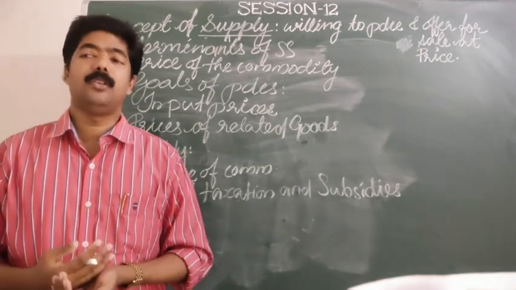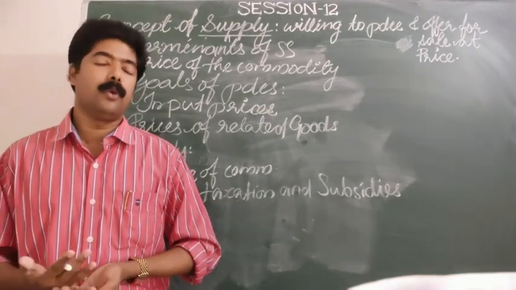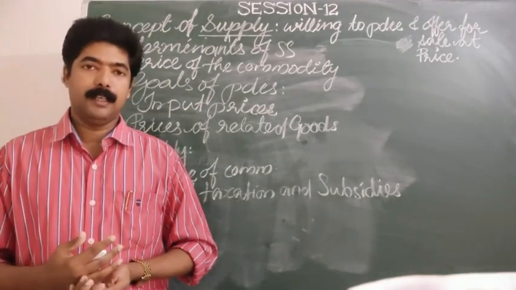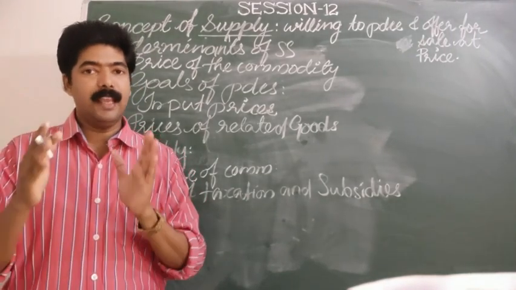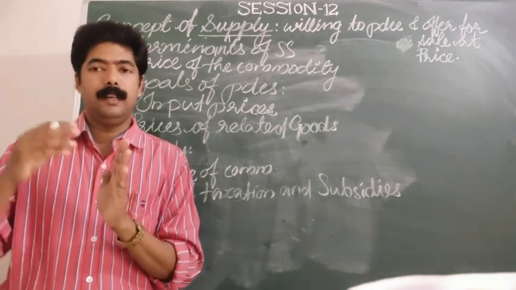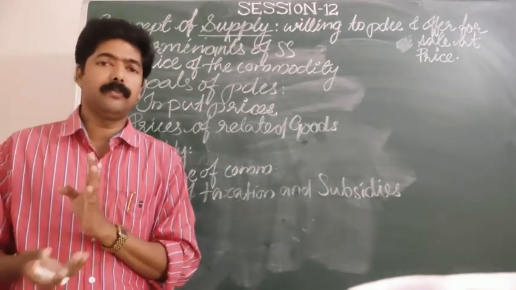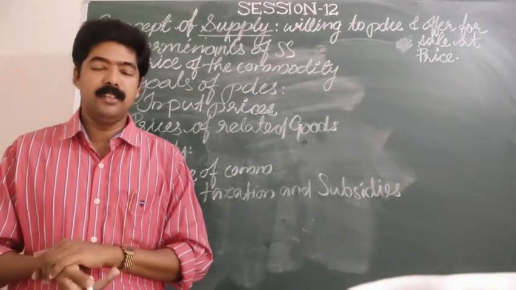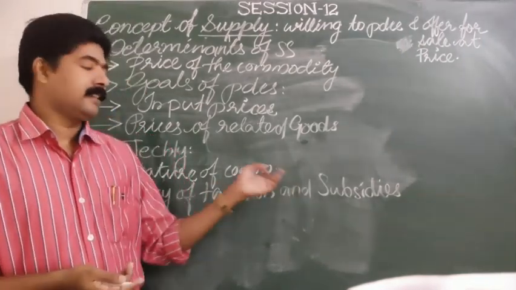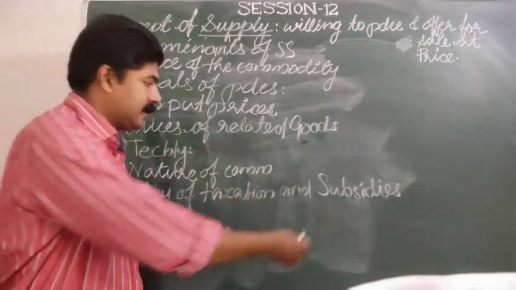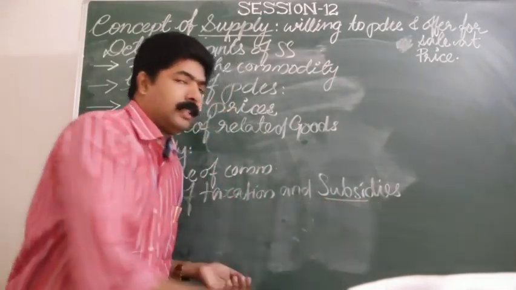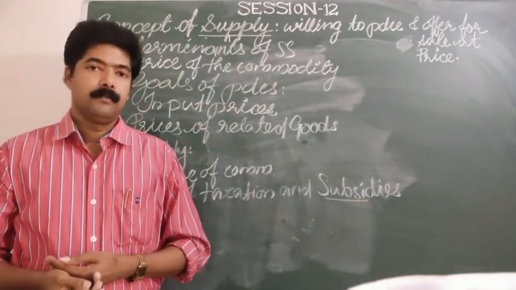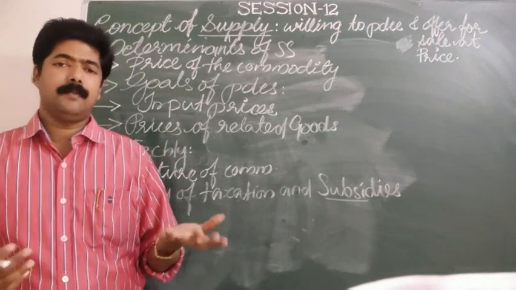When the producer is getting less profit, he is not able to produce more and more commodity in the market. In that case, the supply of those commodities will be less in nature when taxes are more. But in certain cases, the government gives subsidies. What is a subsidy?